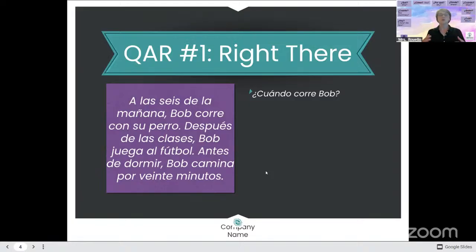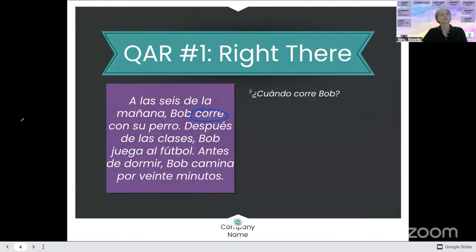So remember, we're looking at questions where we can point to the answer in what we've read. Okay, so cuando corre Bob? When does Bob something corre? Can we find corre in our first sentence here? So I know that corre must have something to do with that, if you guys can see my screen.